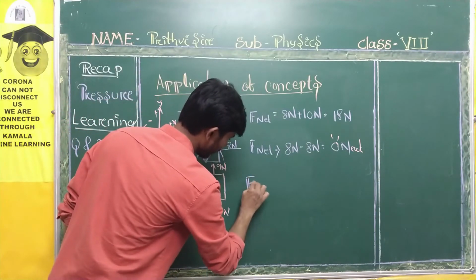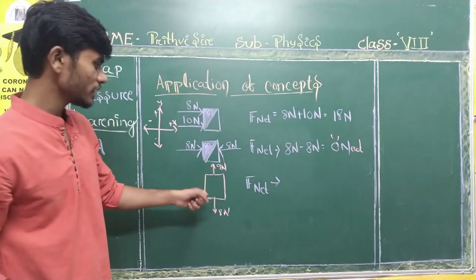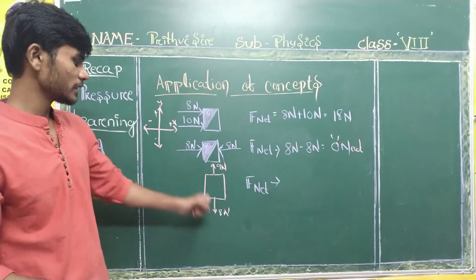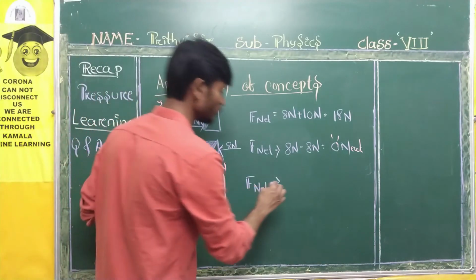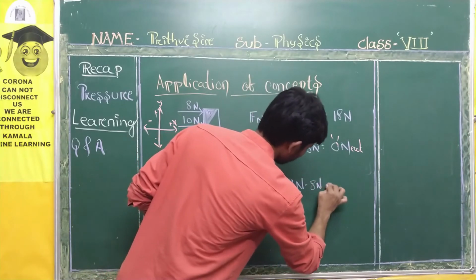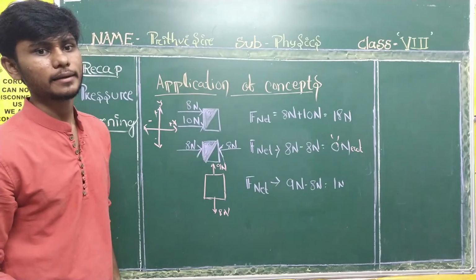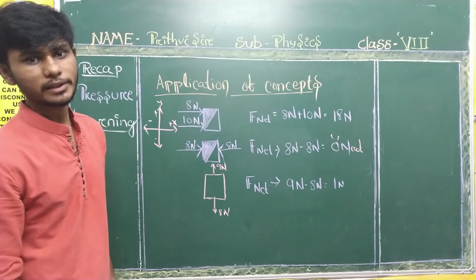You will write here F net. See, both are forces, one is pulling it upward, upward means plus, downward is minus. So here F net is equal to 9 Newton minus 8 Newton, that is only 1 Newton. Okay, 1 N. Fine, students.